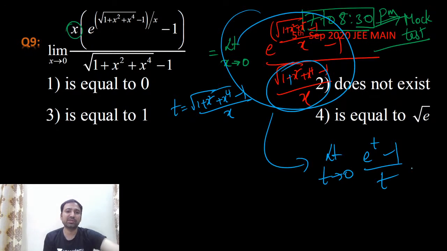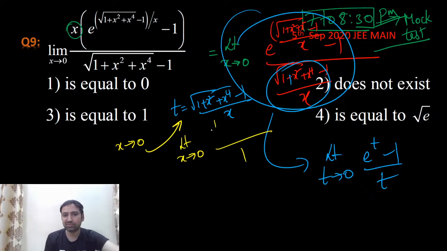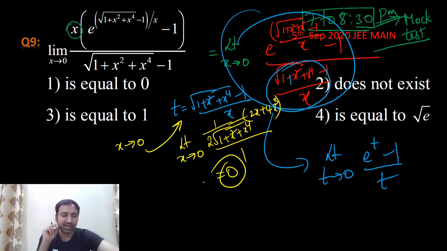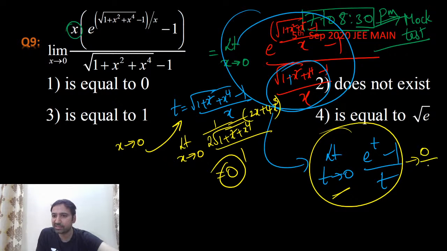Why is t tending to 0? If x is tending to 0, let's see what will happen. If you substitute here, are we getting 0 by 0? Yes, we're getting 0 by 0. Apply L'Hospital rule. Limit x tending to 0, denominator differentiation 1 and numerator differentiation is 1 by 2 root (1 plus x square plus x power 4) into (2x plus 4x cube). So are we getting 0? Yes, we're getting 0. So t is tending to 0. But now what is this value? Again, it is becoming 0 by 0.